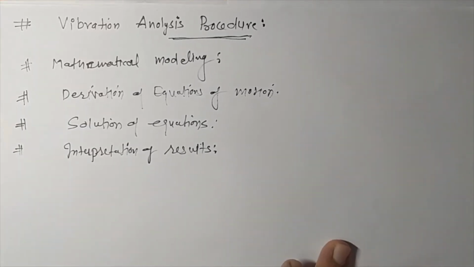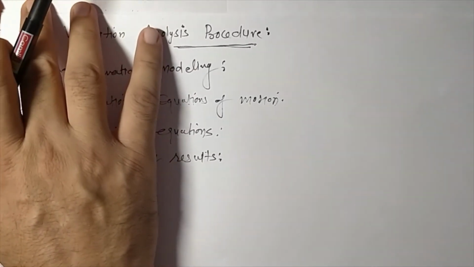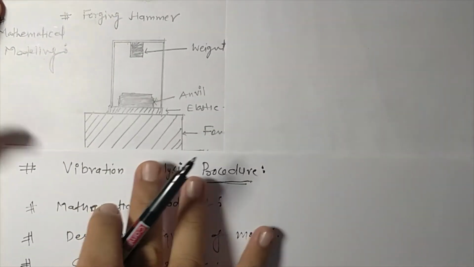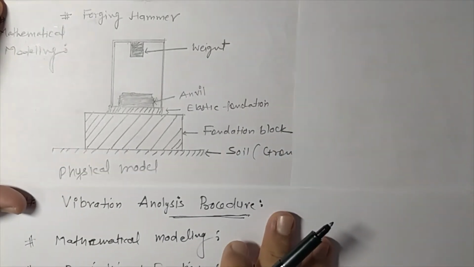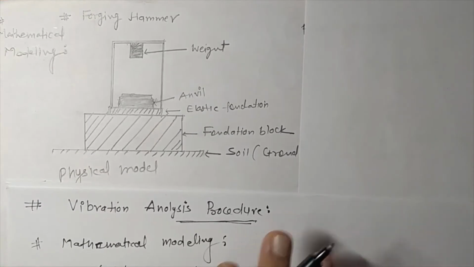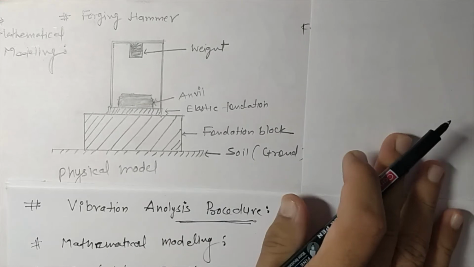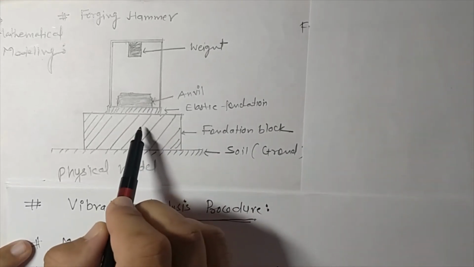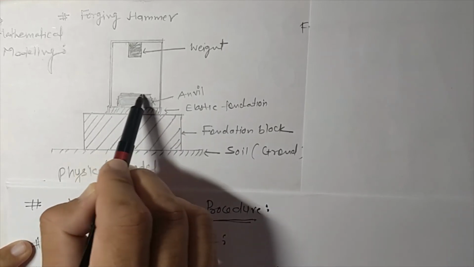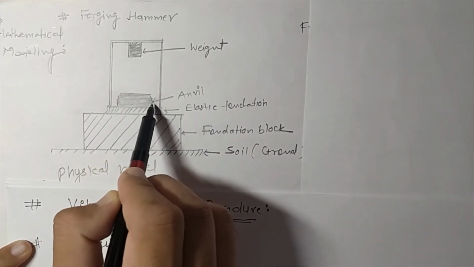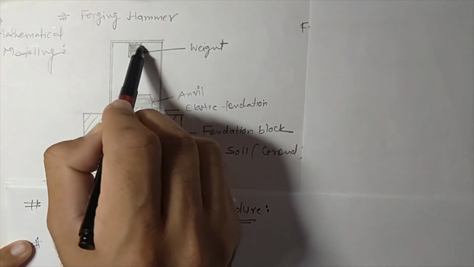in most cases the system is complex, and now we are going to take an example of a forging hammer. So this is the physical model of a forging hammer, in which there is one foundation block which is resting on soil, or you can say ground, and over the foundation block there is an elastic foundation on which the anvil is resting, and there is one frame, and this is the weight of the forging hammer.